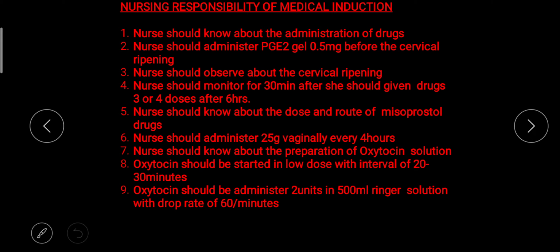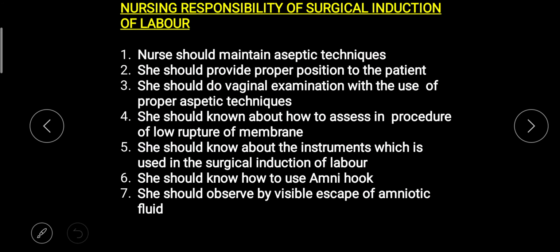And the nurse should know about the preparation of oxytocin solution. Oxytocin should be started in a low dose with an interval of 20 to 30 minutes. It should be given as 2 units in 500 ml of Ringer's lactate solution at a drop rate of 60 drops per minute. Next, the nurse's responsibility in surgical induction of labor.